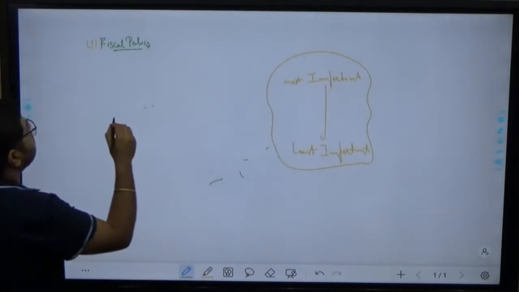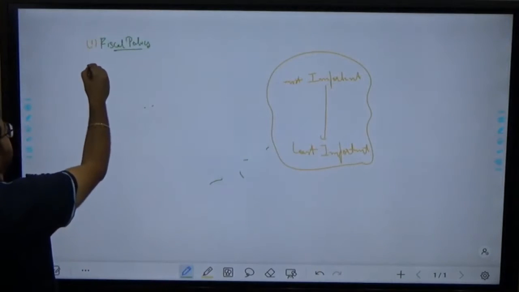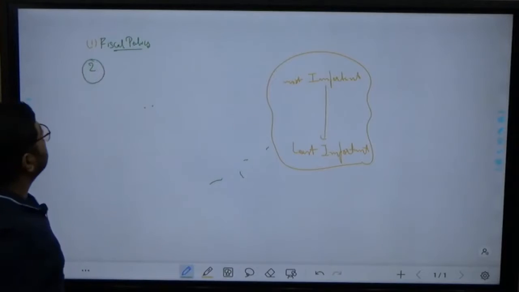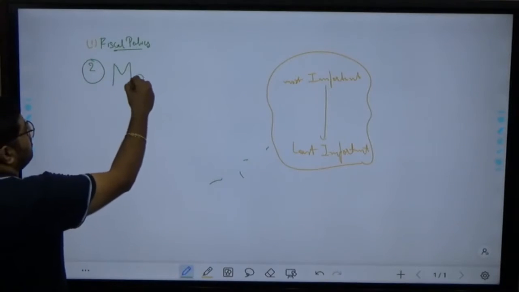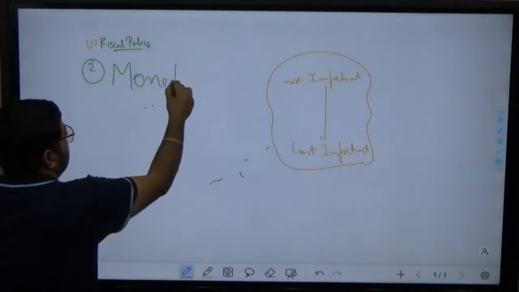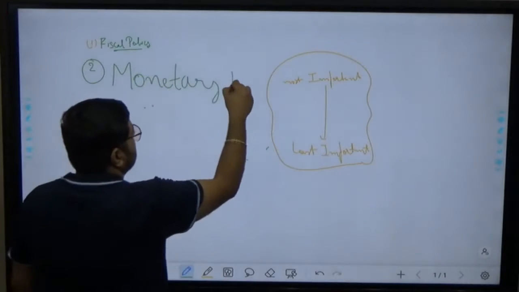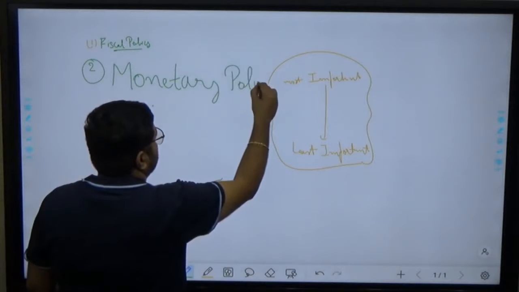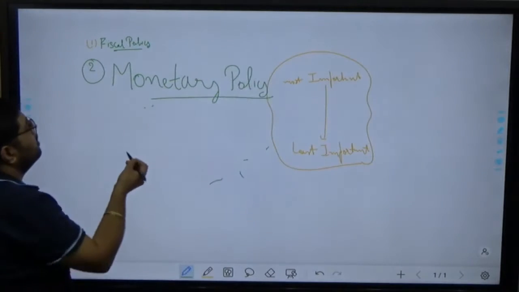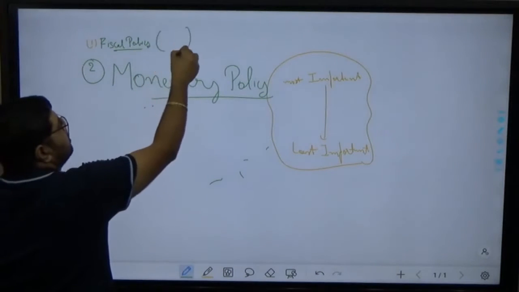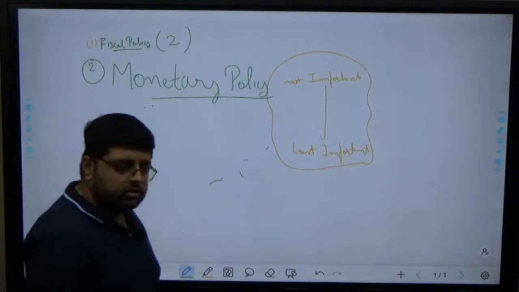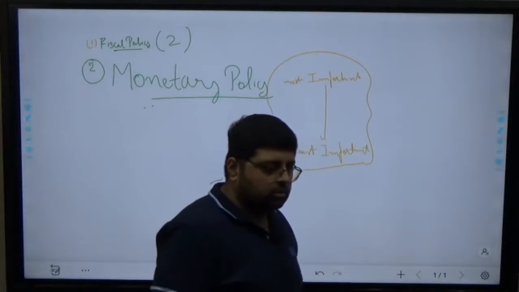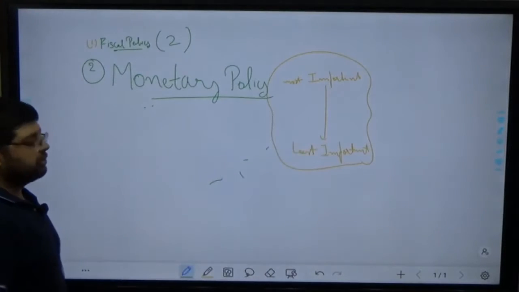Okay, so first is this fiscal policy. Second is monetary policy. Okay, लिखते जाओ. In fiscal policy, every year you will find minimum 2 questions, at least 2. Okay, then comes monetary policy.